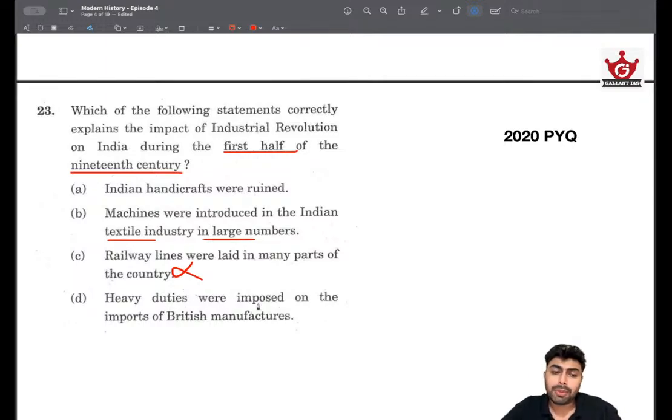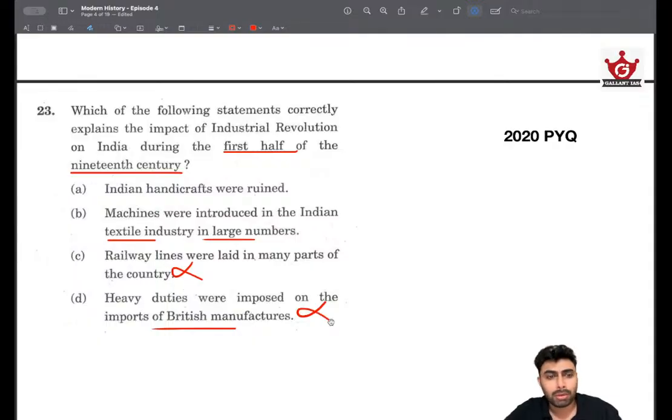Heavy duties were imposed on imports of British manufactures. Absolutely no chance, because India was the market for the goods produced by the British. So they wanted consumerism from the Indian end, and they wanted the Indian markets to be as free as possible. And there is no rationale for them to impose any heavy duties on British imports. Maybe they could impose heavy import duty on Indian exports. That might be the case, but not the other way around. This is absolutely irrational.